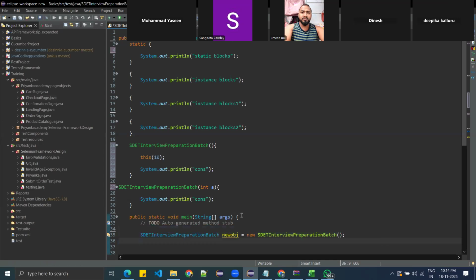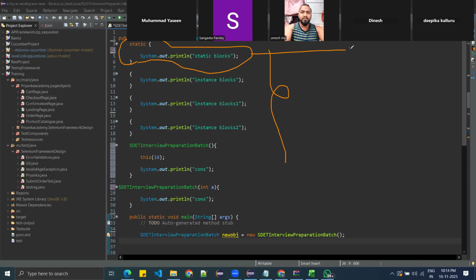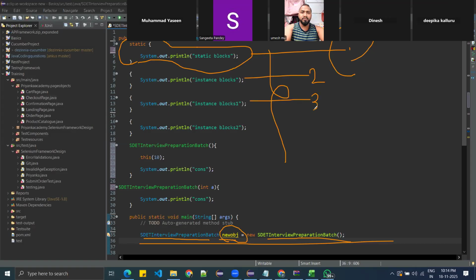First, the class will be loaded. When the class is loaded, memory is allocated to the static blocks. Is there any static block? Yes, let me execute it first. Then it comes to the main method, where you are creating the object. Before the constructor execution, the instance blocks will be executed in the same order you created them: second this one, third this one, and fourth this one. And then it comes to the constructor.